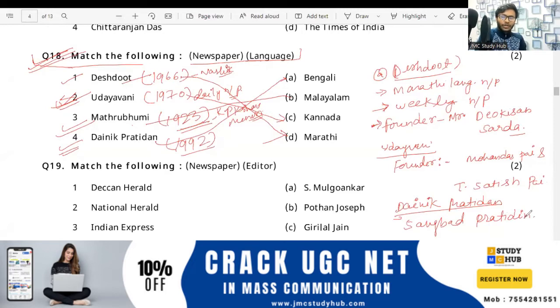Also known as Sangbad Pratidin. And the founder, please note it down, is Swapan Sadhan Bose.